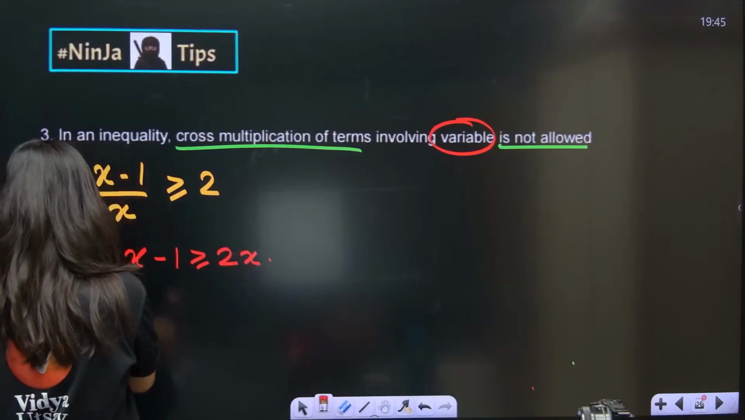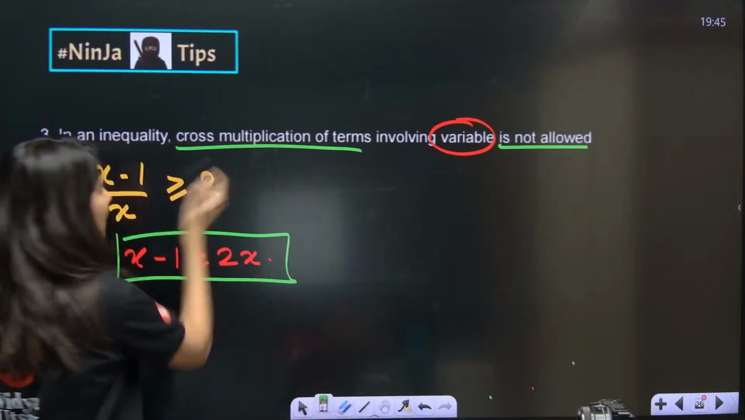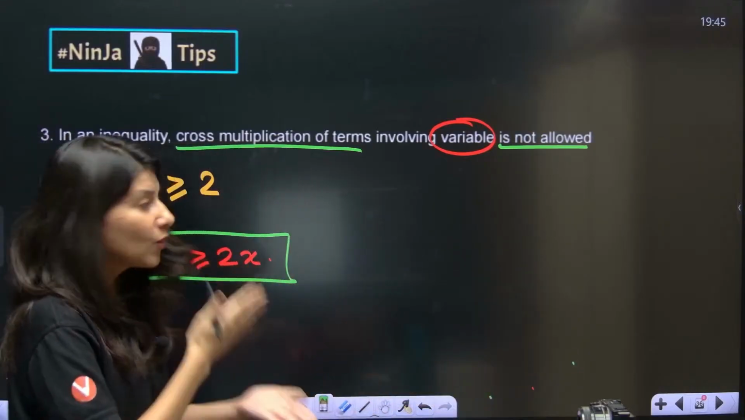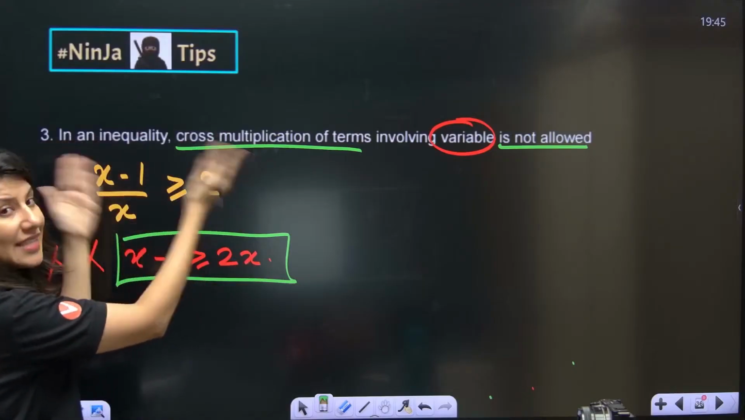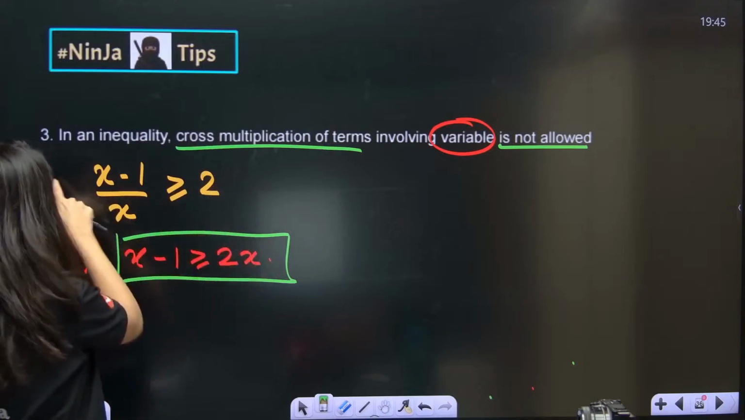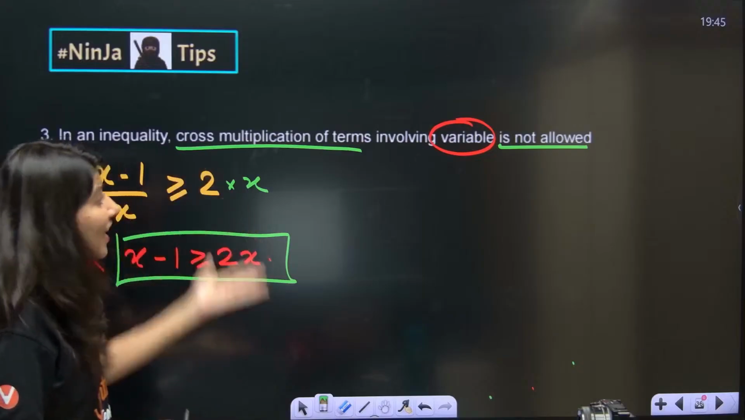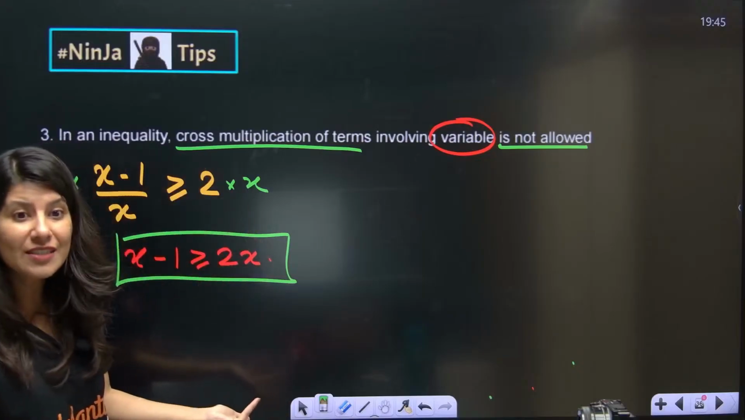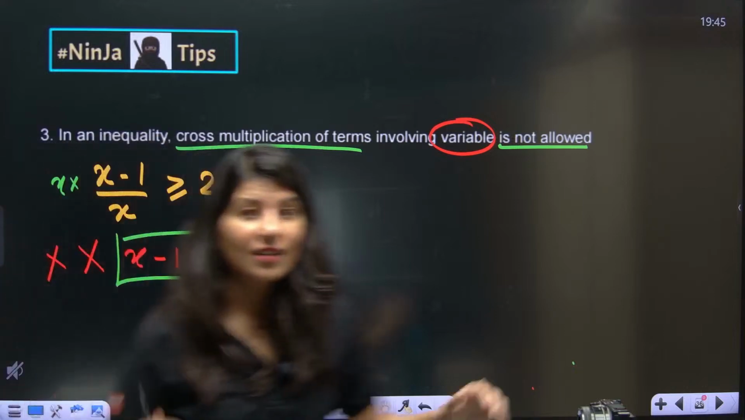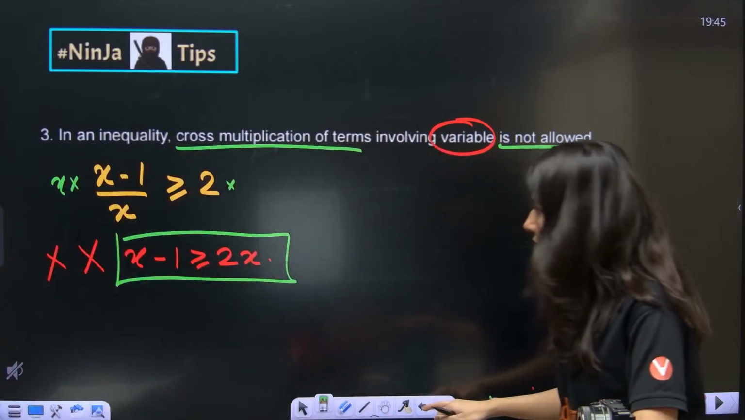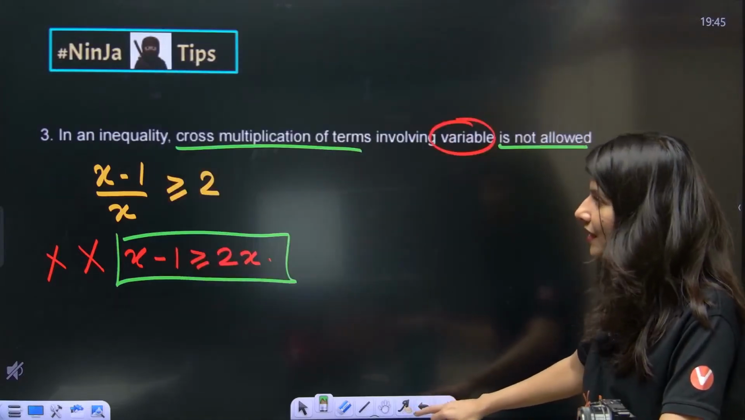This is a wrong step. Because what are you doing? Actually, cross multiplication means you are multiplying both the sides by x, which is not allowed because you don't even know whether x is positive or negative. Because if positive then it's fine, but what if it is negative? Then you will have to flip the sign. Everybody getting it? Understanding it? So this is not allowed.